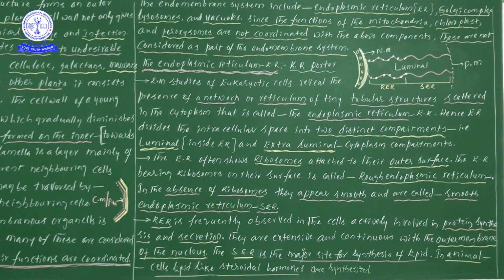Next, the endoplasmic reticulum, which is important from an examination point of view, is situated between the outer nuclear membrane and the plasma membrane, or cell membrane.